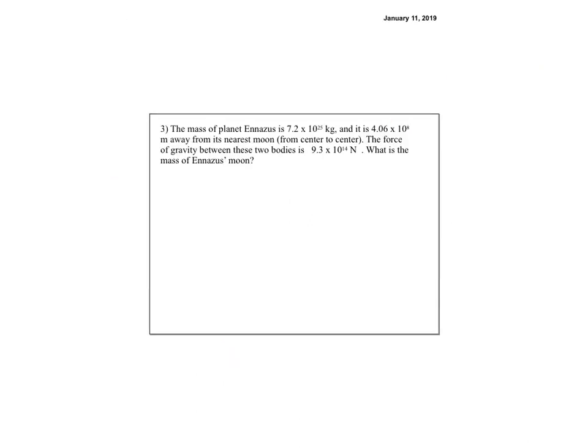Good. Let's try the next one. So the next one says, the mass of a planet Anasis is 7.2 times 10 to the 25th kilograms. So look, that one's big, like Earth. And it is 4.06 times 10 to the 8th meters away from its nearest moon, from center to center. That means it's its orbital radius. The force of gravity between the two bodies is 9.3 times 10 to the 14th newtons. So now it has lots of force. What is the mass of Anasis' moon?